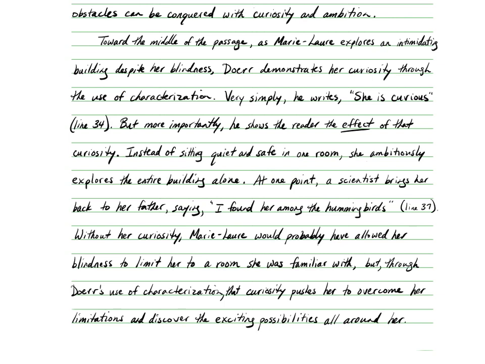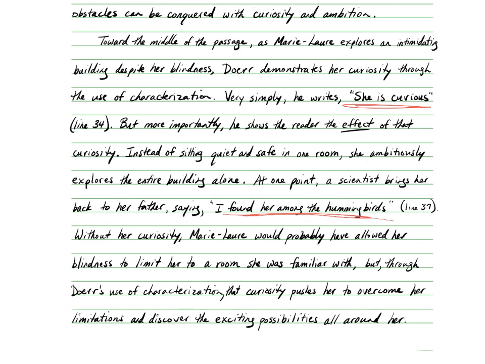Now, if you recall, my central idea was that obstacles can be conquered with curiosity and ambition. So somehow I've got to get from this saying she's curious and the scientist finding her in the hummingbirds to somehow she's overcoming limitations. So I wrote, without her curiosity, Mary Lore would probably have allowed her blindness to limit her to a room she was familiar with, but through Doerr's use of characterization, that curiosity pushes her to overcome her limitations and discover the exciting possibilities all around her.